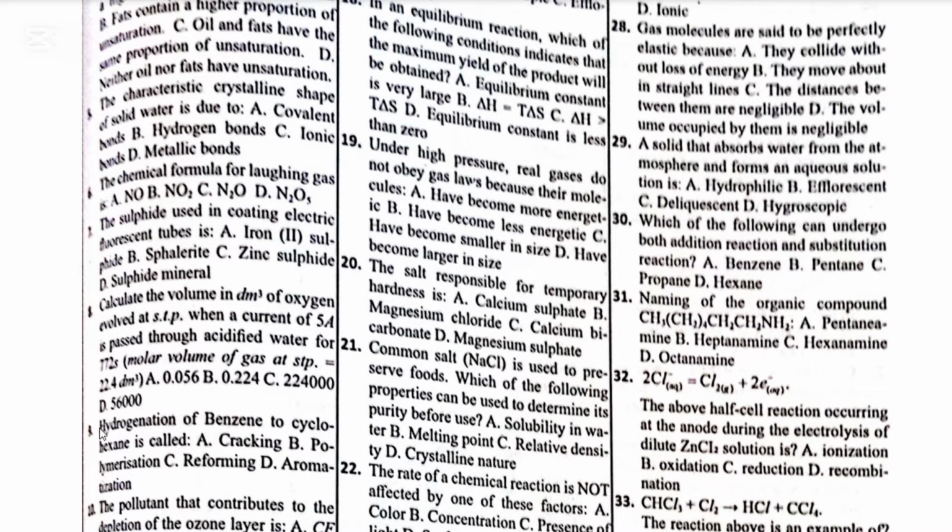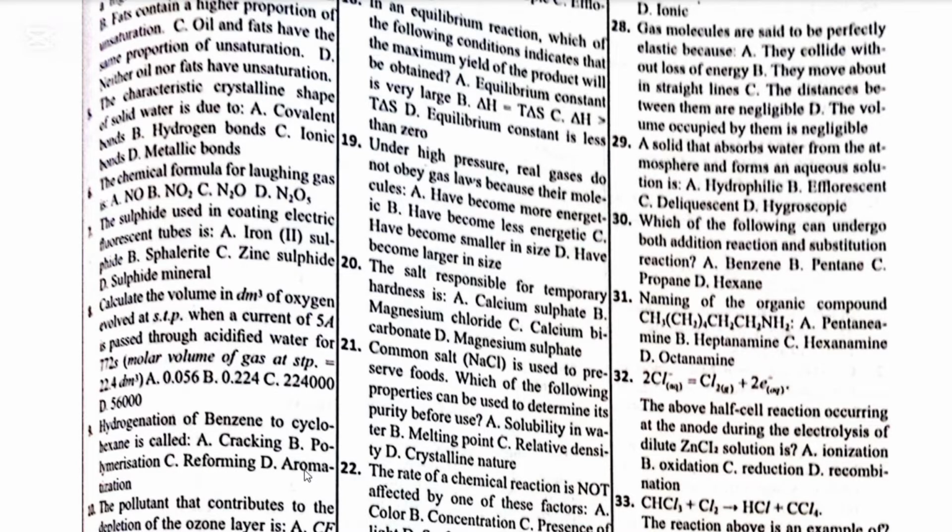Number 9. Hydrogenation of benzene to cyclohexane is called what? A. Cracking. B. Polarization. B. Reforming.